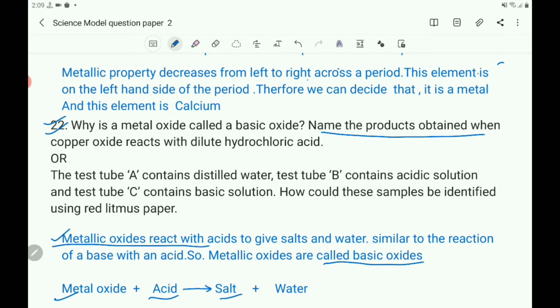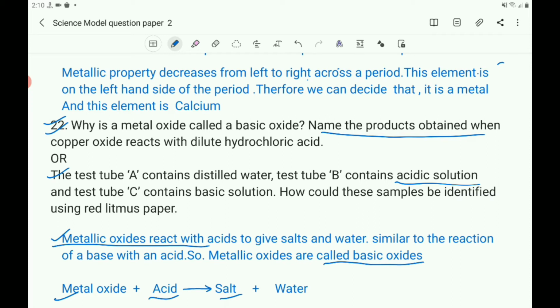22nd question. But here there is a choice question, an or question. What is that question? Test tube A contains distilled water, test tube B contains acidic solution, and test tube C contains basic solution. How could these samples be identified using red litmus paper? Here three test tubes are there, one containing distilled water, another containing the acidic solution, and the third containing the basic solution. Here we have to use the litmus paper.